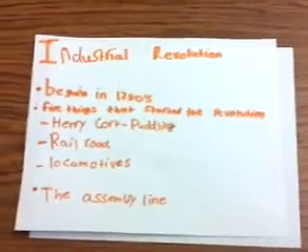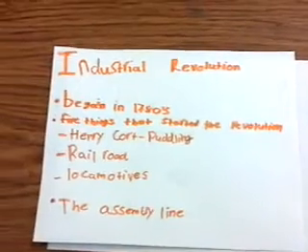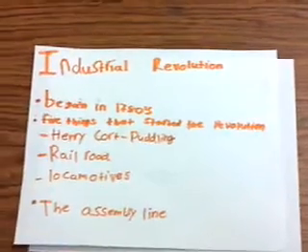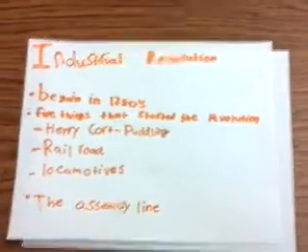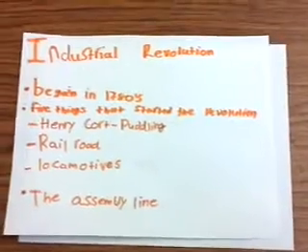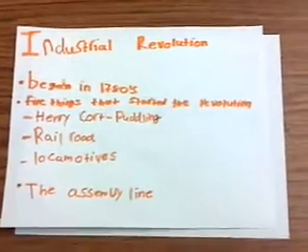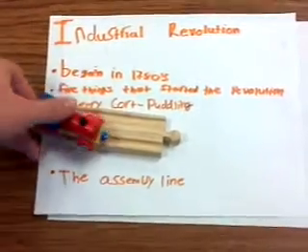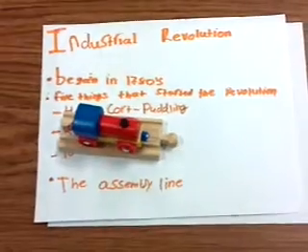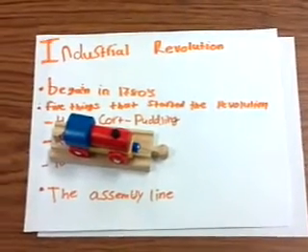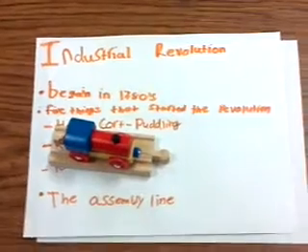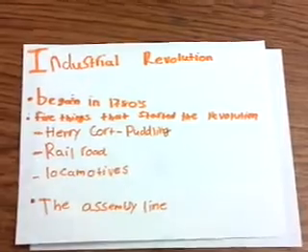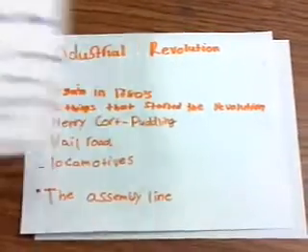Fourth, they had plentiful natural resources, and they had a lot of places to sell their goods. Also, Henry Cort developed puddling, which would get rid of impurities in the iron ore. And then railroads came in later on in time, and after that there was the steam locomotive. By 1840, they had almost 2,000 miles of railroad. They also had the assembly line, which sped up production.